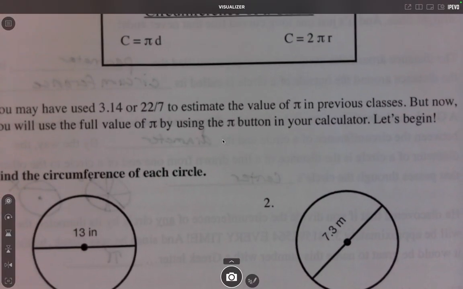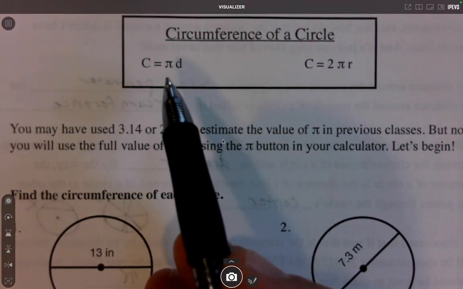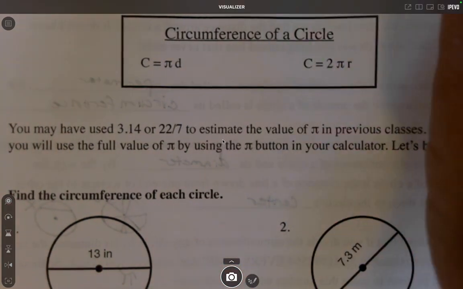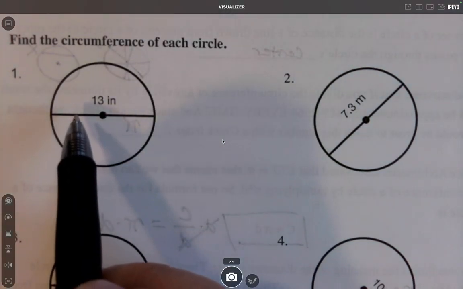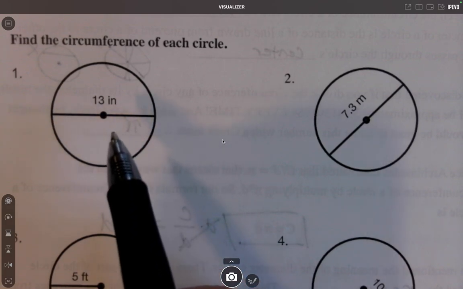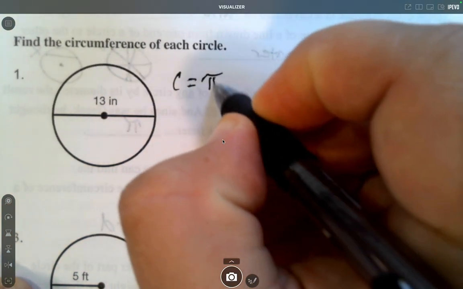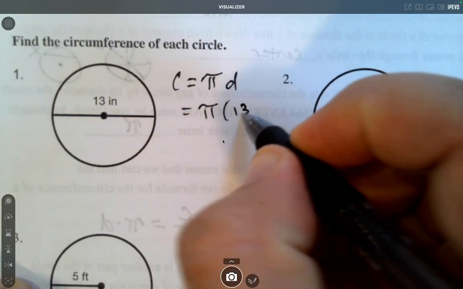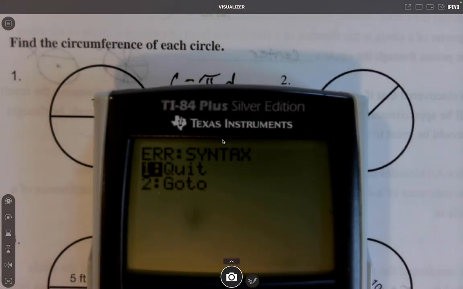Okay, so let's use this information to solve these problems. Again, we have two formulas, one with the diameter, one with the radius. So the first thing you want to do when you're asked to find the circumference of a circle is see, did they give me the diameter or the radius? Well, this one they gave me the diameter. So that means I need to use the formula C equals pi d. So I need to multiply pi times 13 because that is the diameter.